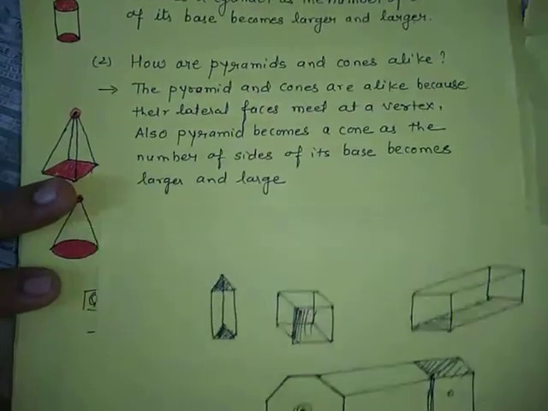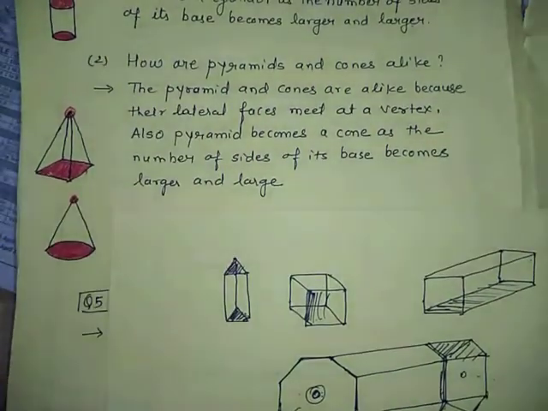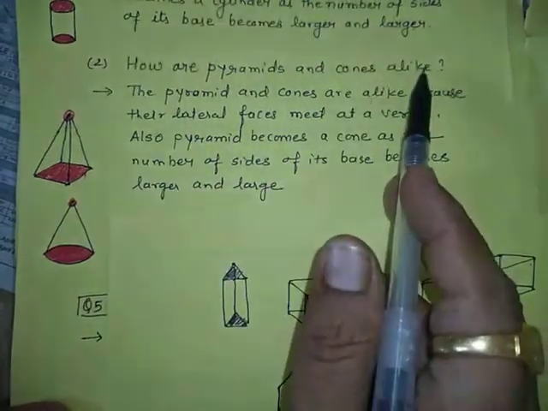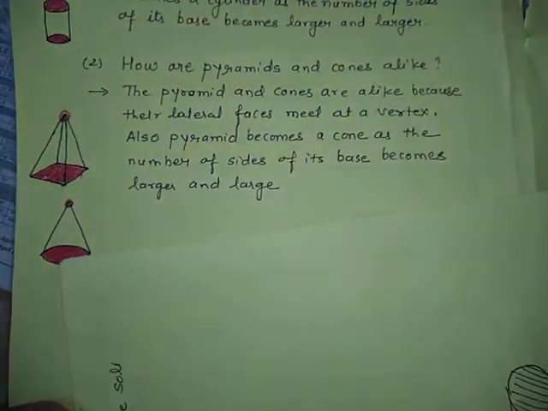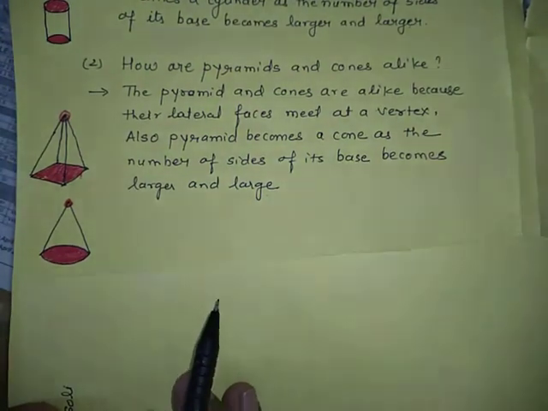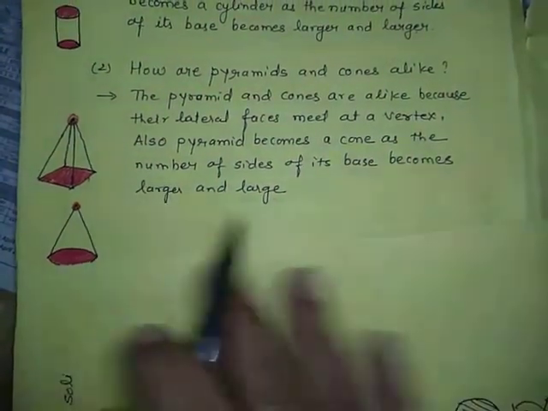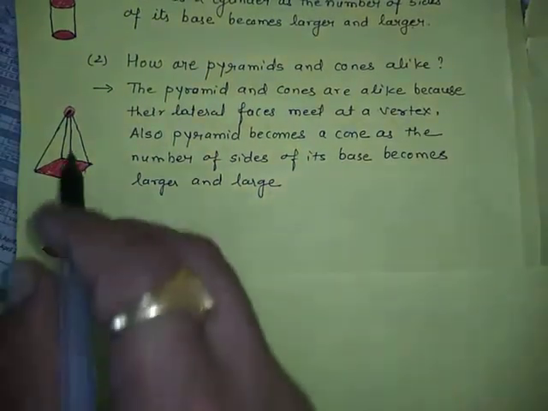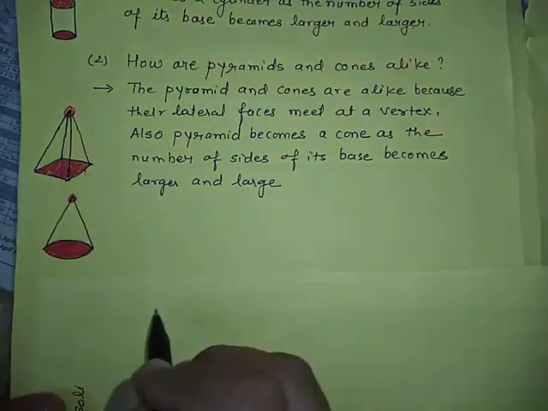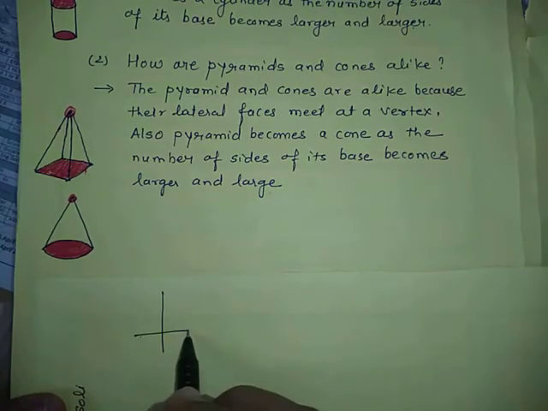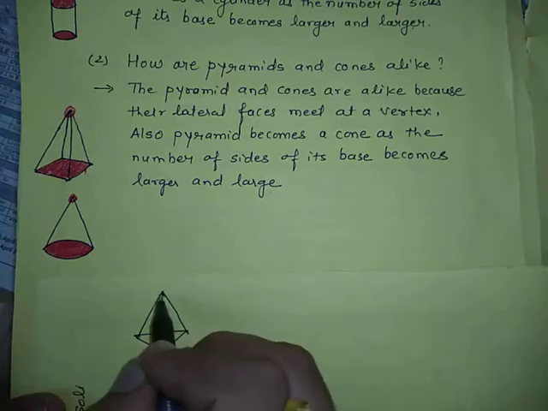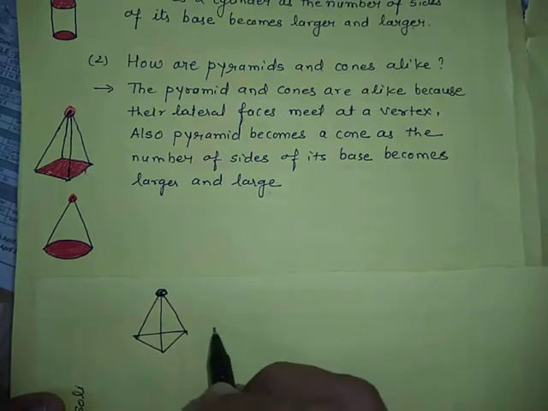Now we proceed to the second question. Similar type of question is how pyramid and cone are alike. Yes, are pyramid and cone alike or not. So we can go for that also. Okay. So pyramid and cone, pyramid may be rectangular pyramid, square pyramid, triangular pyramid. There are three types of pyramid where you will find the pyramid has the same common joining point.